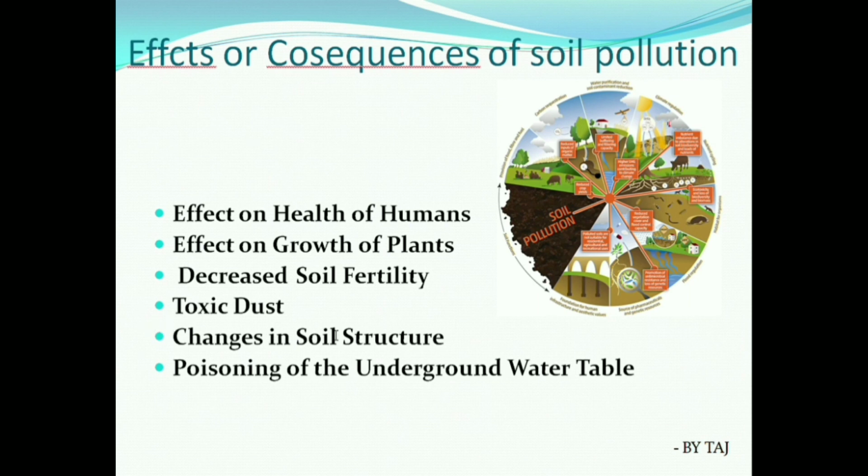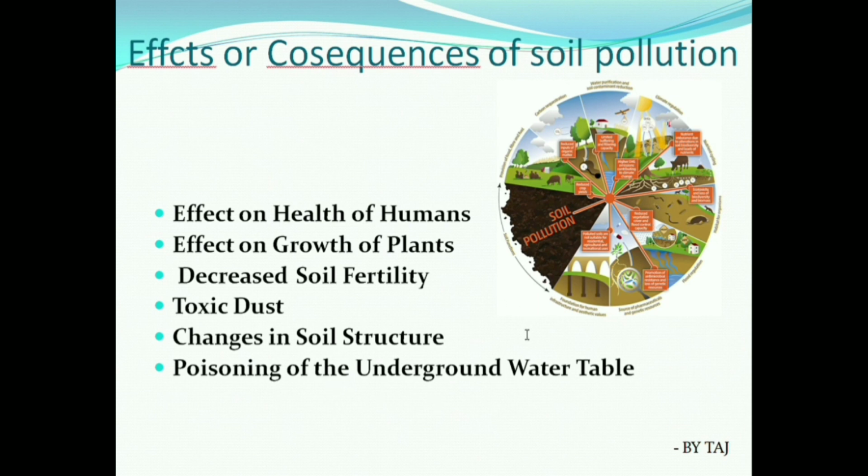Toxic dust also will happen because of the soil pollution. Changes in the soil structure also will happen because of this soil pollution. Poisoning the underground water table: the water table is the purest form of water you are going to get, but the underground water will be destroyed by poisoning.